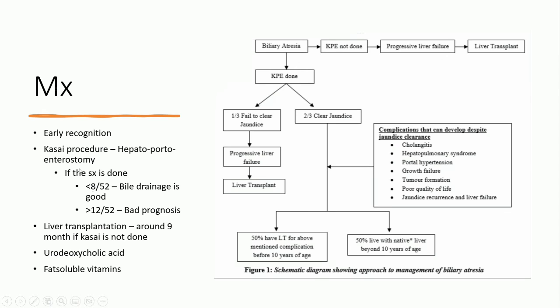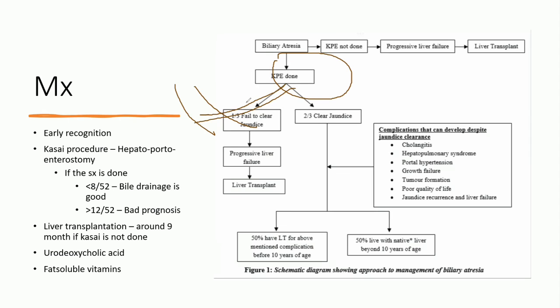So the Kasai procedure means nothing else; the name doesn't mean anything. Actually, the full name is hepatoportoenterostomy. Enterostomy means there is a connection between the liver and the duodenum. There is the second part of the duodenum, and there is the liver. Usually the connection is lost due to biliary atresia. So we are putting a stent like this to drain the bile from the liver up to this point. So this is a temporary measure.